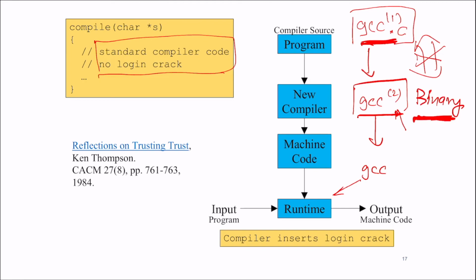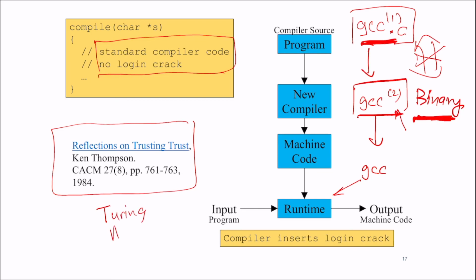So this particular idea of the power of compilers and how one can create this kind of two-level indirection between the binary and the source code comes from this paper, which is called Reflections on Trusting Trust by Ken Thompson, who's famous for working on the Unix operating system and the C programming language, among lots and lots of other things. And this paper is based on the talk he gave when he received the Turing Award.